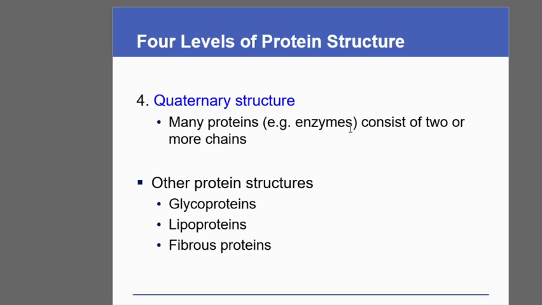Many proteins, that is enzymes, consist of 2 or more chains. So anywhere if you find a protein made up of more than one peptide, it acquires the quaternary structure. Apart from this, there are other proteins which are conjugated proteins. Conjugate protein, as the name suggests, are proteins which are associated with another molecule.